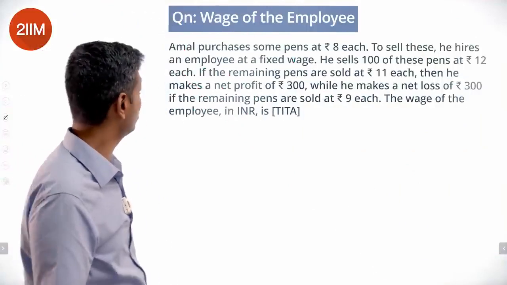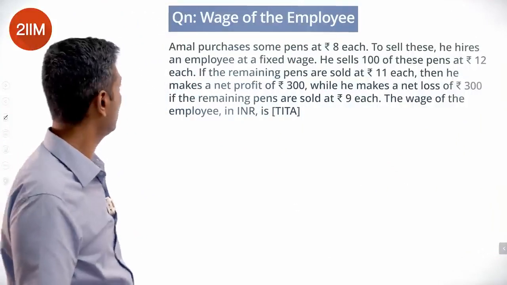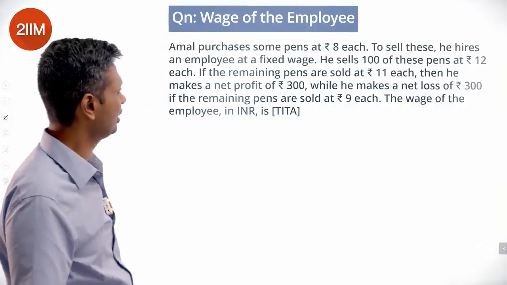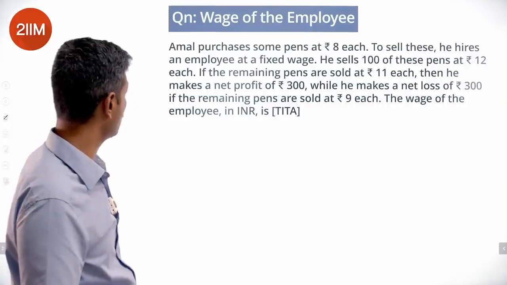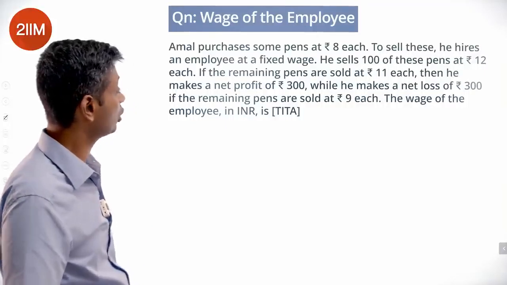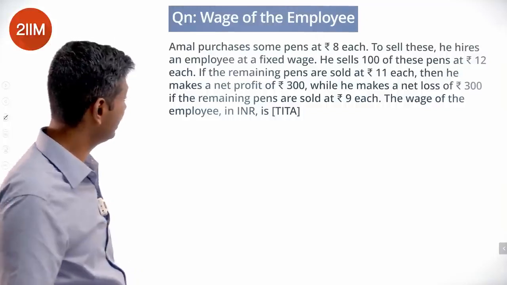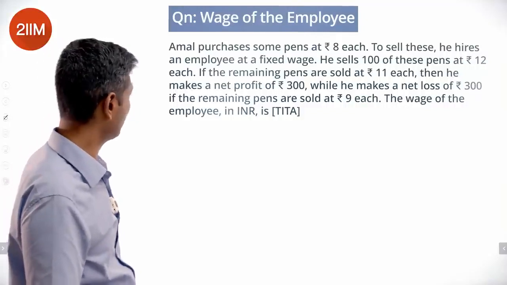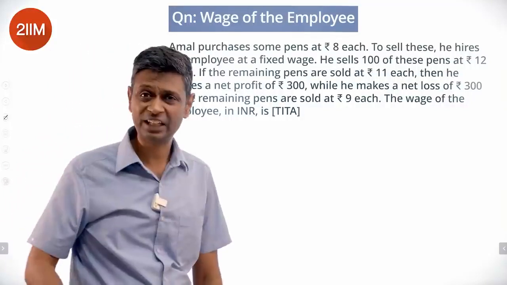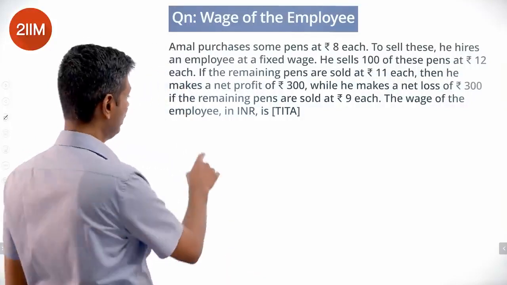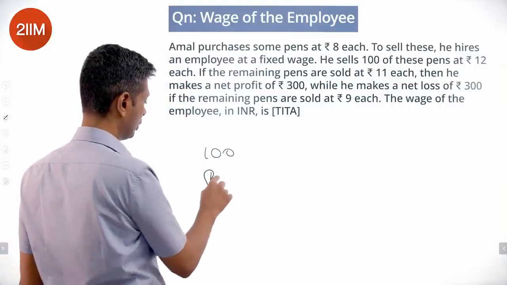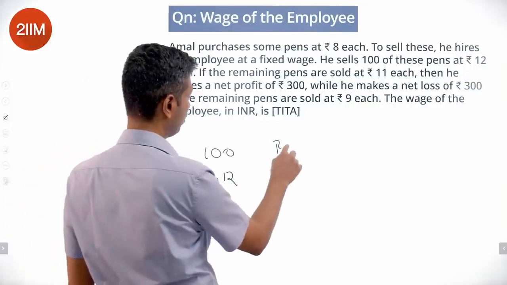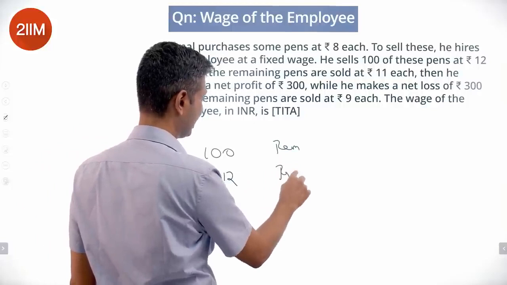To sell these, he hires an employee at a fixed wage. He sells 100 of these pens at rupees 12 each. The remaining pens are sold at rupees 11 each. Then he makes a net profit of rupees 300. While he makes a net loss of rupees 300 if the remaining pens are sold at 9 each. Very nice. So 100 he sells at 12. Remaining he sells at 11.